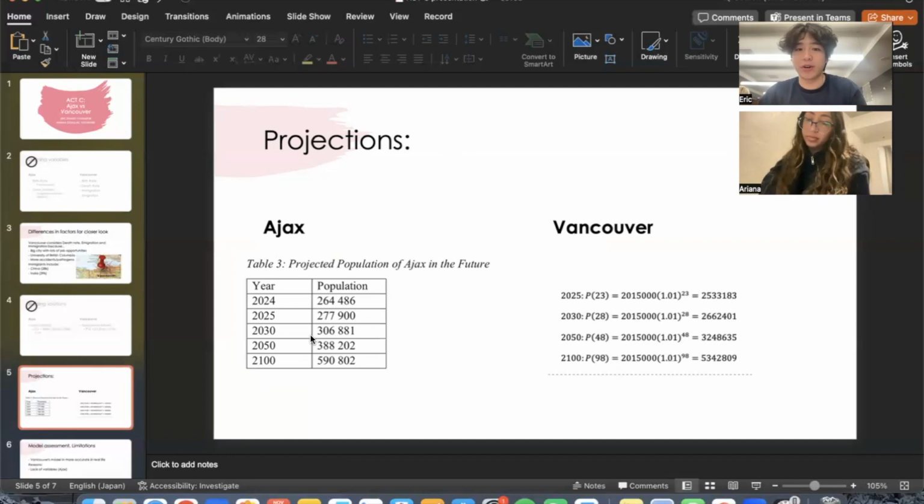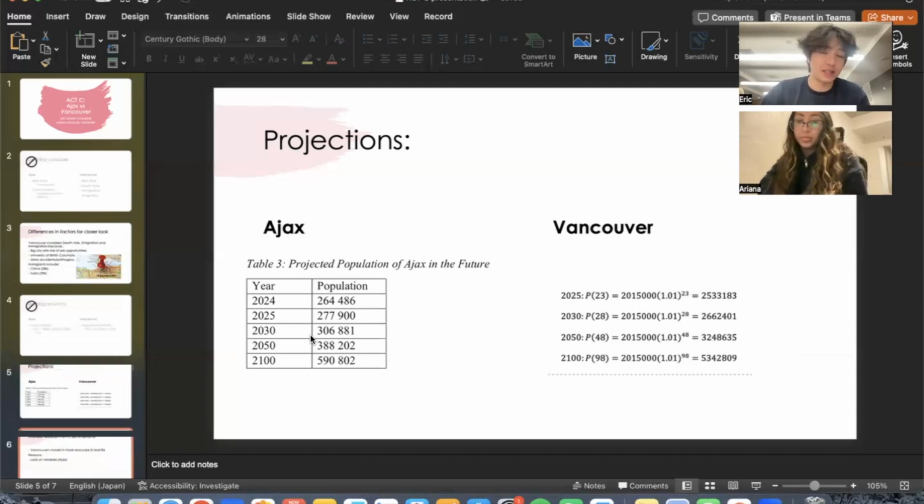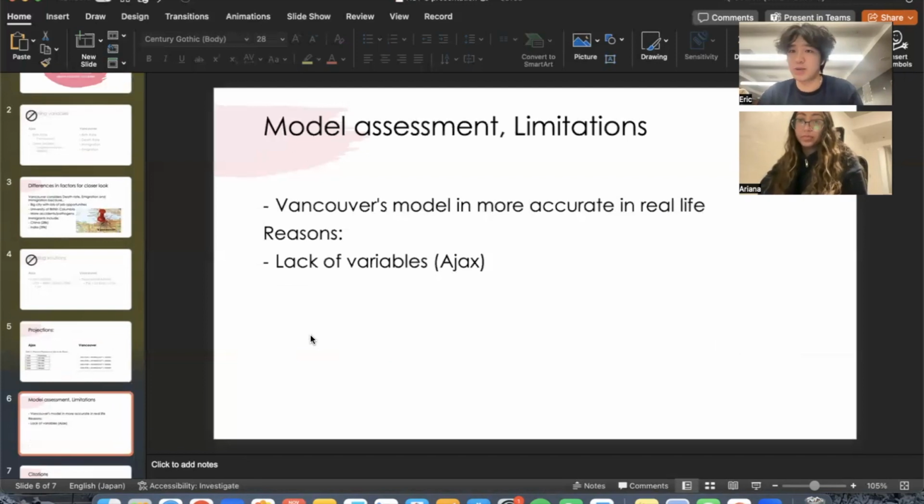However, when we look at the variables, Ajax only has one, whereas Vancouver has four. So realistically, Vancouver's model would be more accurate and would be more realistic. For Ajax, it is a y equals x situation, so it won't actually happen in real life.